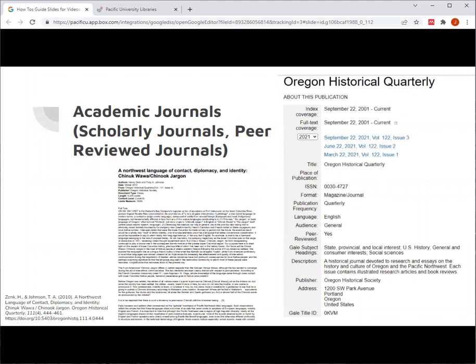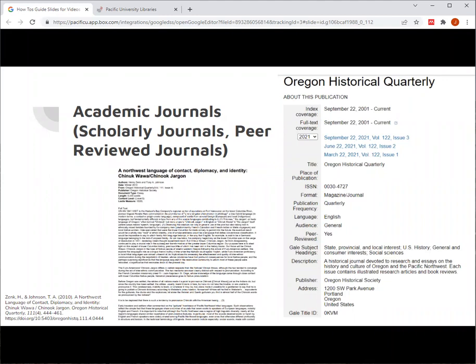It means that after an article was submitted to the journal, it was sent to several other experts in the field. They review it according to the standards in their field and provide recommendations for improvement and whether the article should be published in that journal. Only after going through this review is the article published. When you see an article in a peer-reviewed journal, you know that it's a sign of the article's quality. These are the articles that you'll often use for your research.